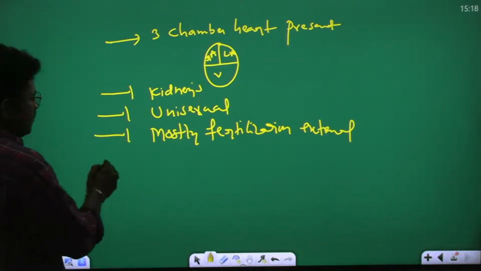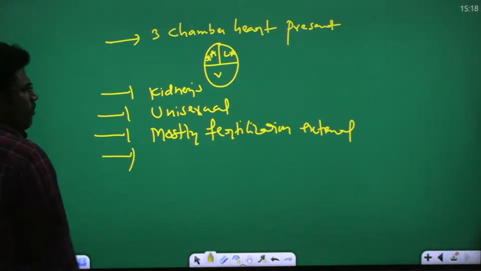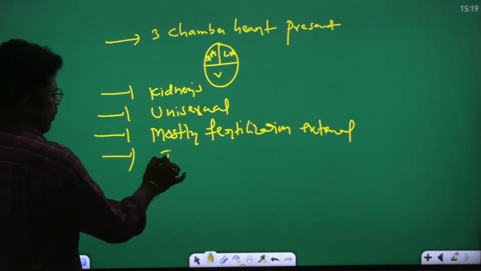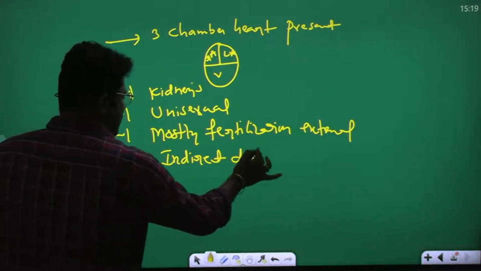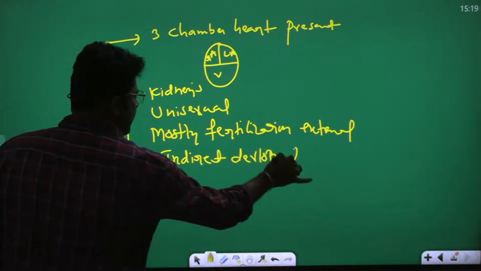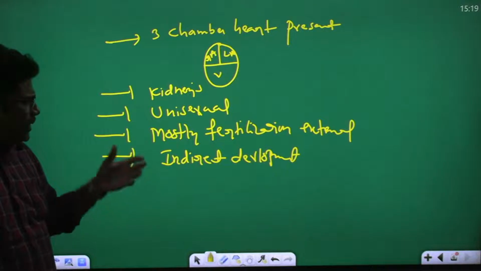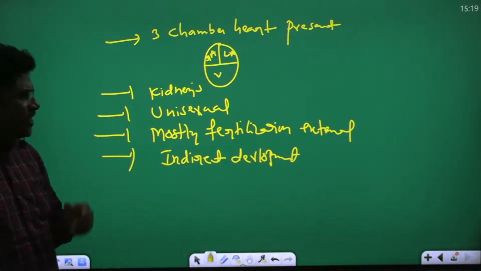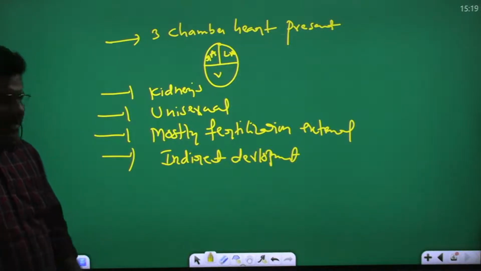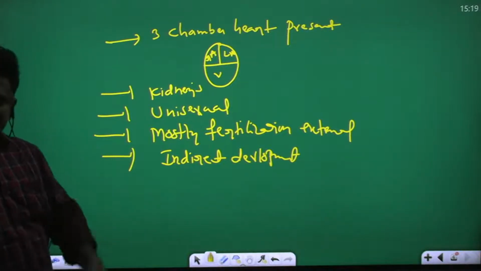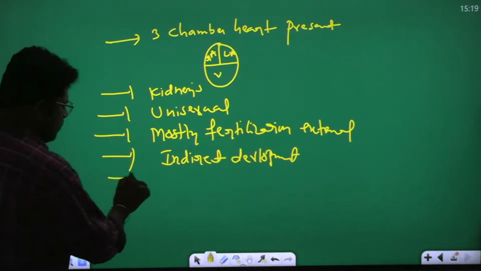Mostly fertilization is external. Generally, indirect development occurs. Fertilization is external, they are unisexual, excretory organs are kidneys, and a 3-chamber heart is present.